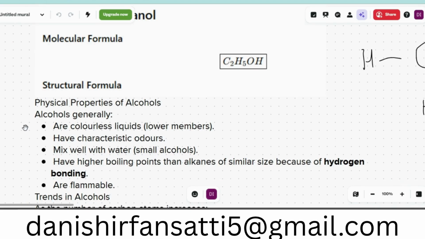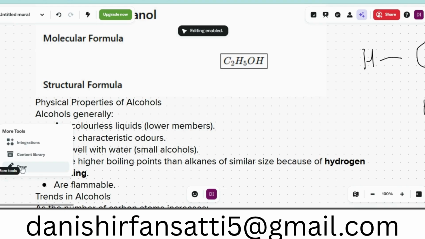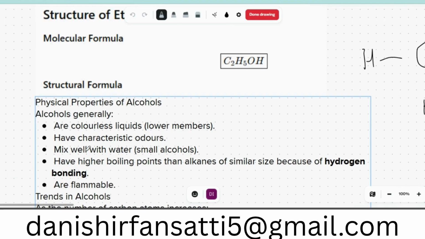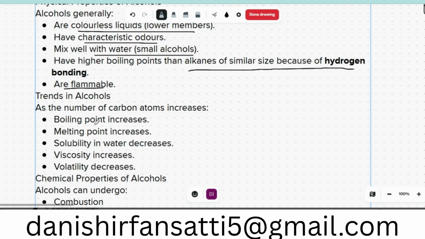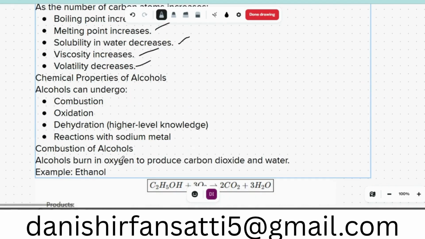Physical properties of ethanol. Alcohols are generally colorless liquids. Lower members have a characteristic odor and mix well with water. Small alcohols have a higher boiling point than alkanes of the same size because of hydrogen bonding, and are flammable. Trends in alcohols: as the carbon atoms increase, boiling point increases, melting point increases, solubility in water decreases, viscosity increases, and volatility decreases. Same as alkanes and alkenes that we discussed in the last lecture.